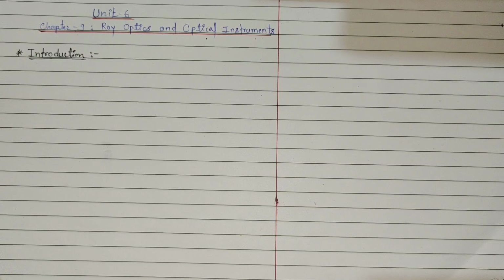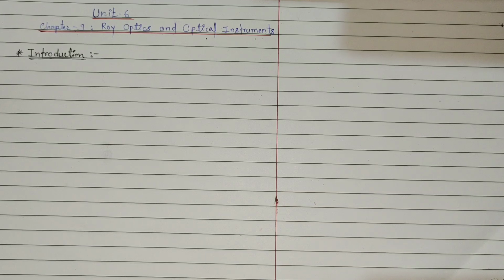Unit number 6, chapter number 9, ray optics and optical instruments. In this unit number 6 of class 12 physics, two chapters are given: chapter number 9, ray optics and optical instruments, and chapter number 10, wave optics. Today we'll discuss chapter number 9, ray optics and optical instruments.